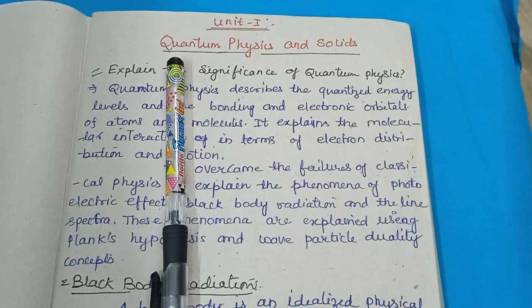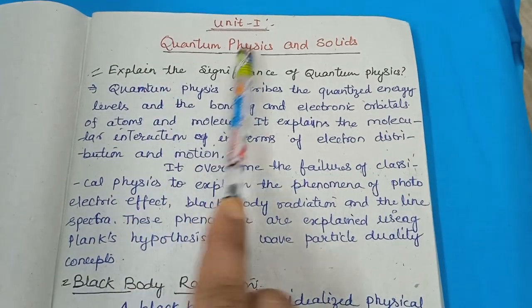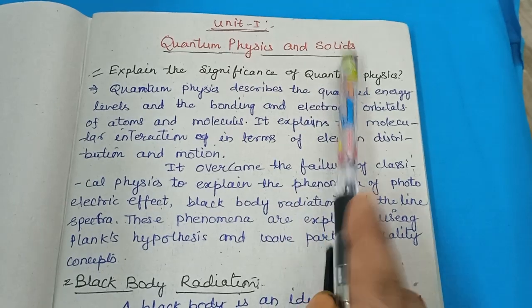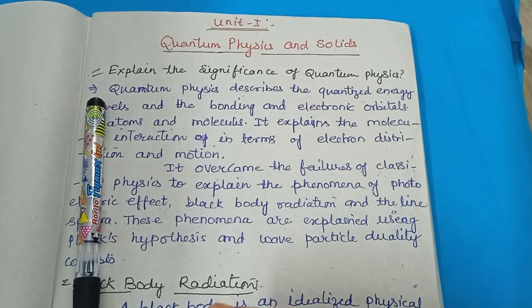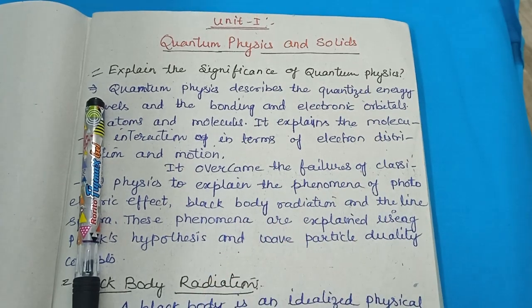So, student, this is your first class, and your first unit is quantum physics and solids. As we know, we have an object. In earlier classes, you came to know about an object having mass, velocity and time. With all these physical quantities, you are able to trace that particle.